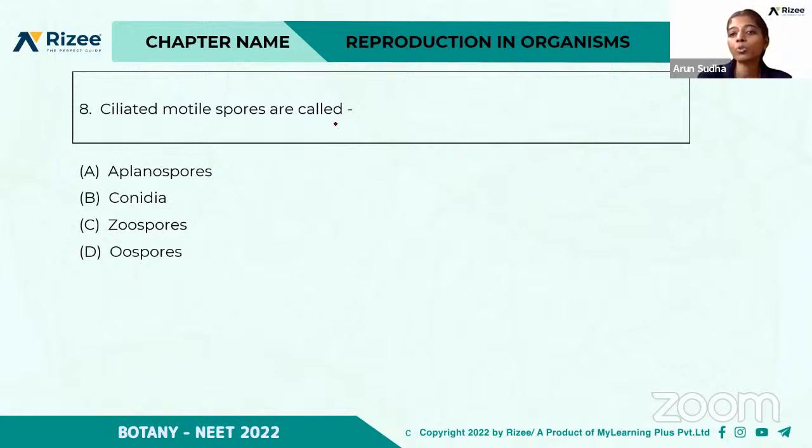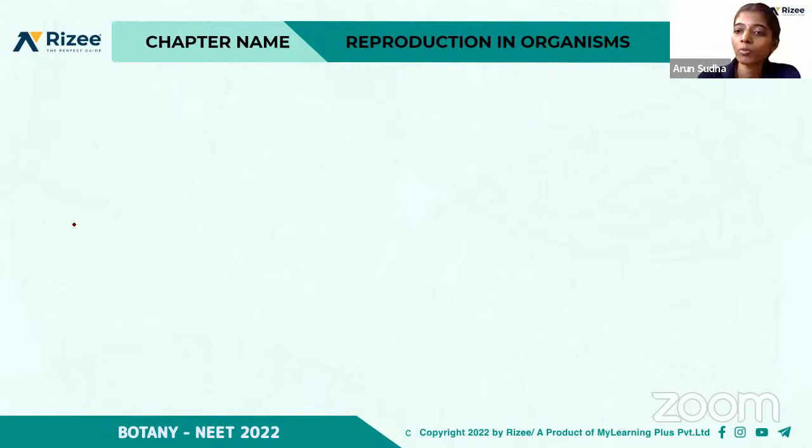Ciliated motile spores are called aplanospores, conidia, zoospores, or oospores. So ciliated motile spores are called, again it is C, zoospores. So clear. Only the zoospores are the motile spores. All the others are non-motile. Okay, so we'll discuss a few more questions.